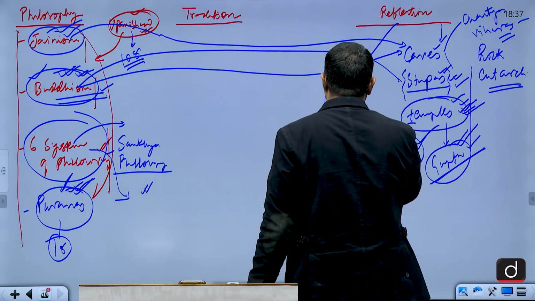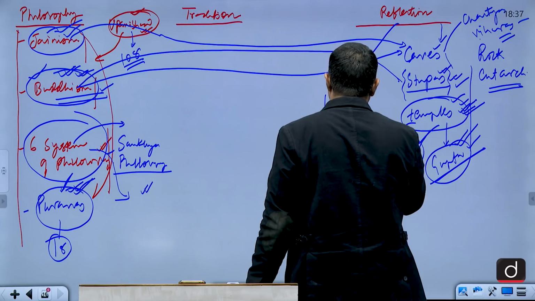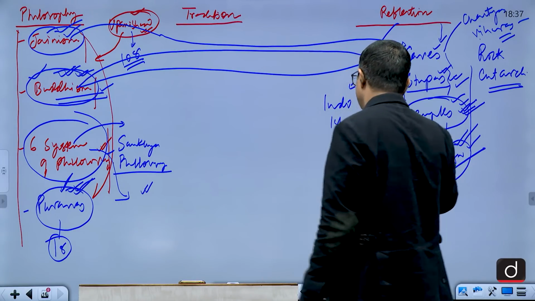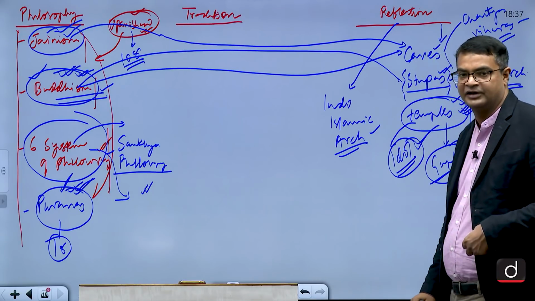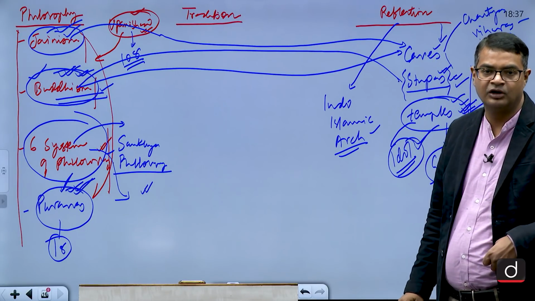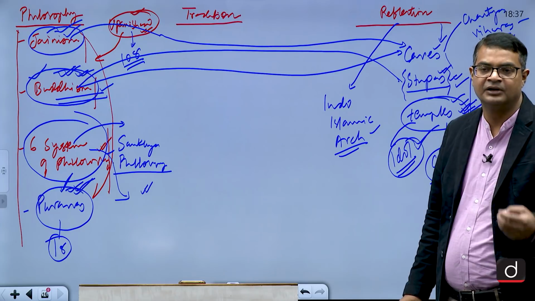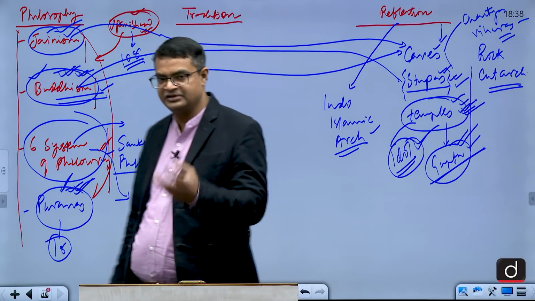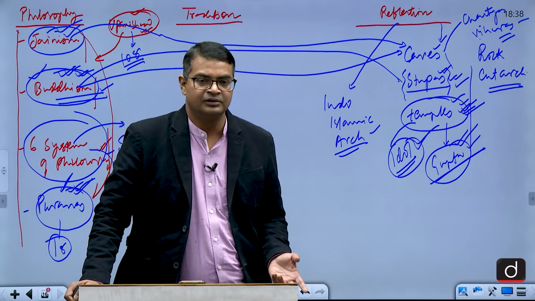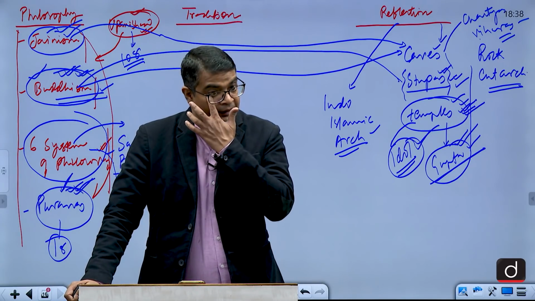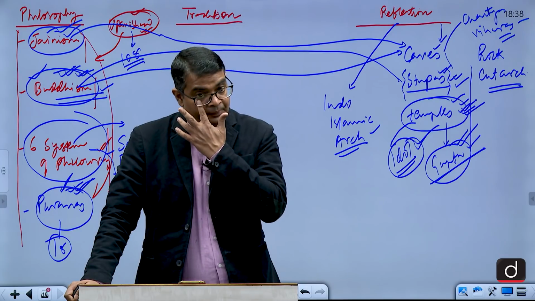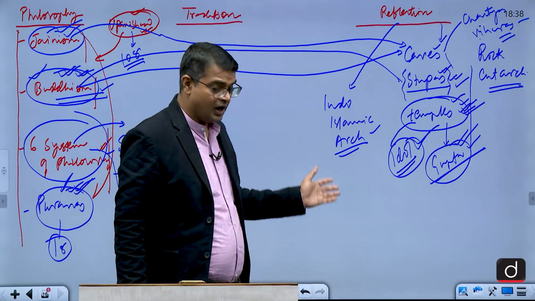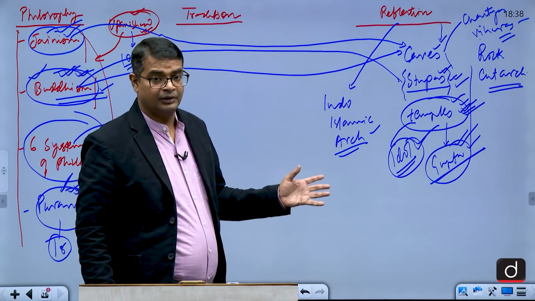And with the development of Indo-Islamic architecture, with the advent of the Muslims in India, the development of architecture in Delhi Sultanate and Mughal period, there are tombs, mausoleums, then development of masjid, mosque, then palaces, minarets, gardens.